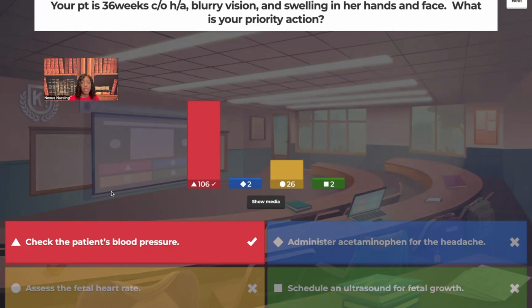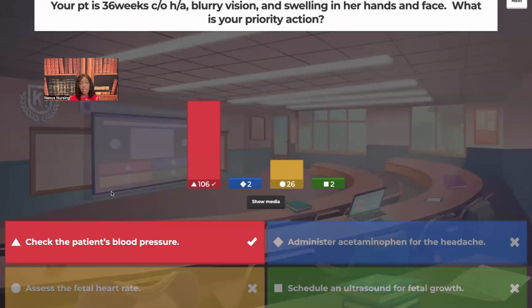Now, let's look at the wrong answer choices. Administer acetaminophen for the headache. If you choose this, you're letting the test writer know that you don't understand what complication may be happening here and what's likely. Guys, what do you suspect as a nurse? If your patient was 36 weeks pregnant and came in with these symptoms, what would you suspect is happening? What diagnosis would you suspect?